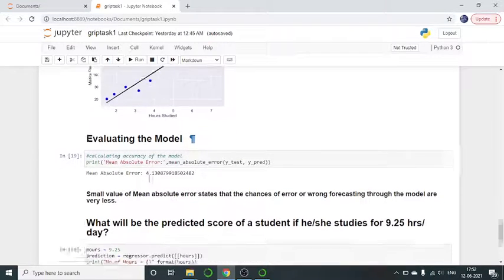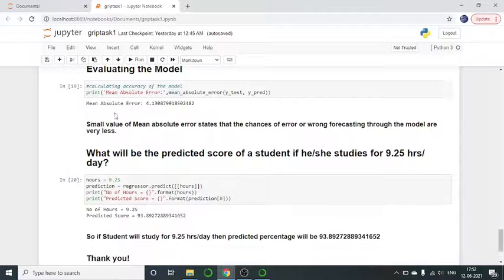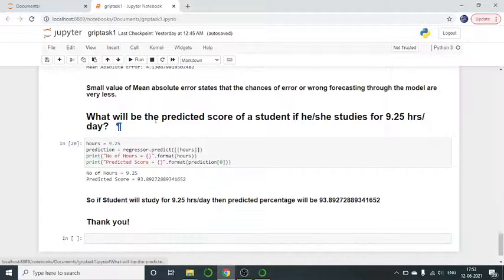Now we are evaluating our model, calculating the accuracy of the model, that includes mean absolute error, as we have seen earlier, that is imported from the scikit-learn library. So our mean absolute error is 4.13 approx. A small value of mean absolute error states that the chances of error or wrong forecasting by the model are very less.